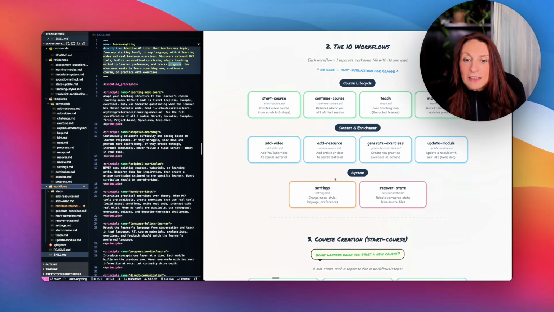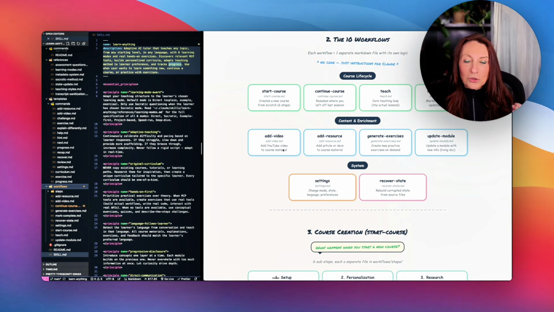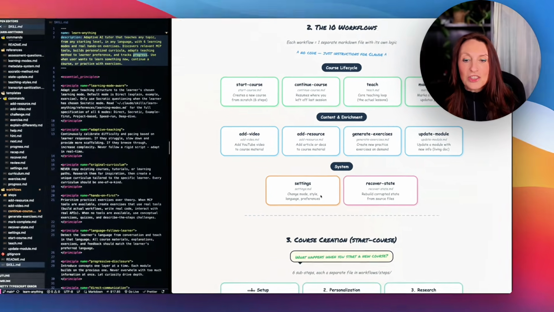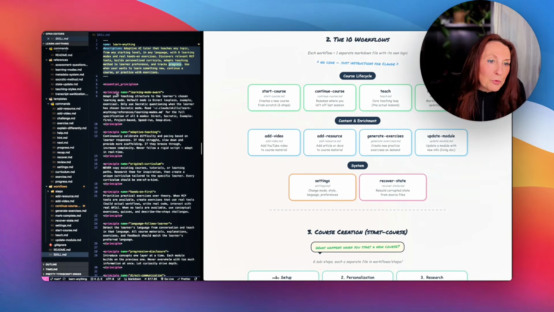Then we have the content enrichment. During the course, we can add a new video, we can add a resource, we can generate exercises, we can update a module with new info. So it's a living document, it's a living course. And then system, we have settings. So during the course, we can change the mode, we can change the style, the language, the preferences.